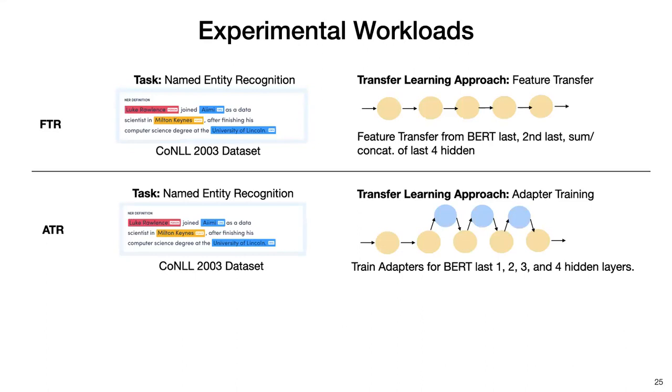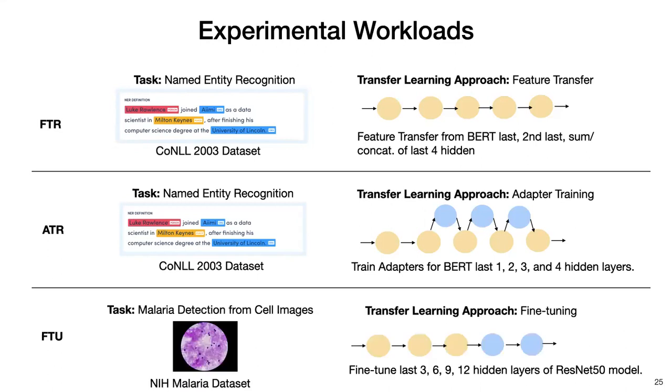And for this, I'm going to train adapters for the BERT model for different layer configurations. Finally, FTU is a fine-tuning based transfer learning approach where the task is to detect malaria from cell images. And for this, I'm going to fine-tune different layers of the ResNet 50 model.